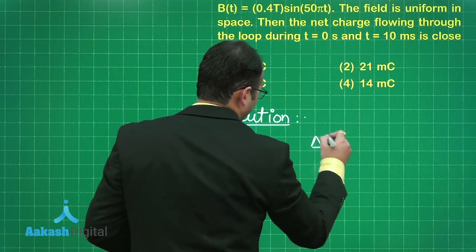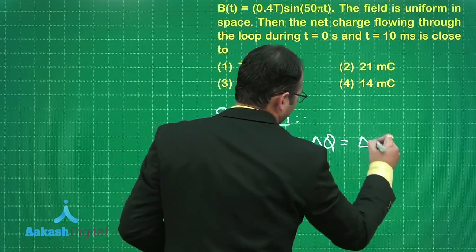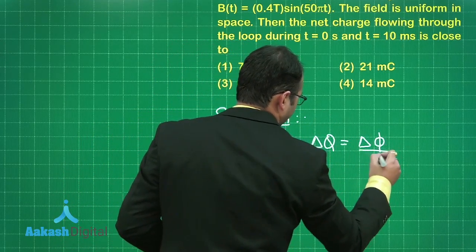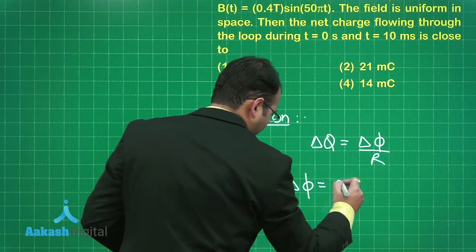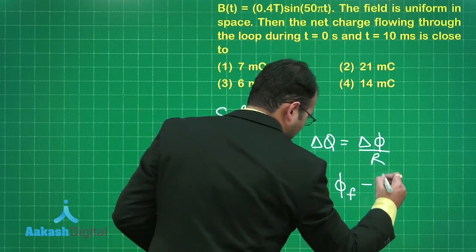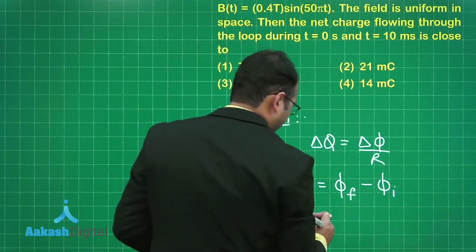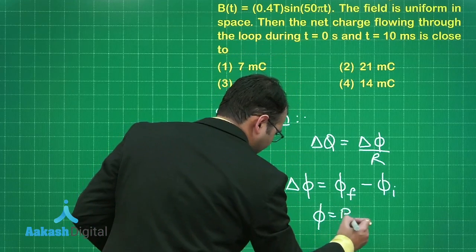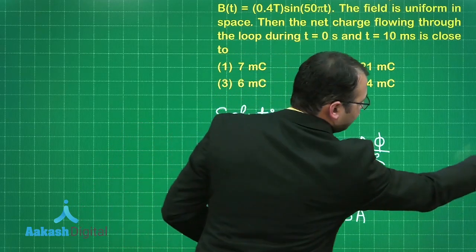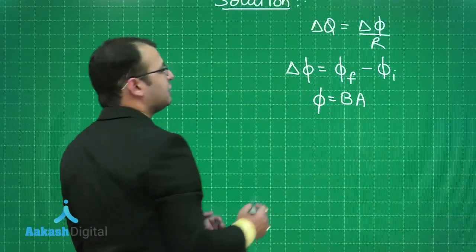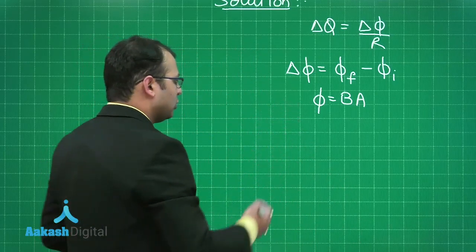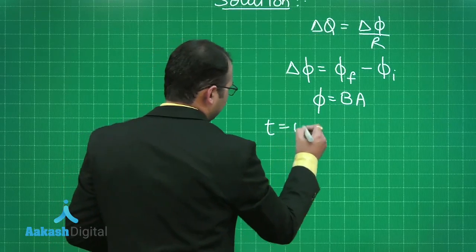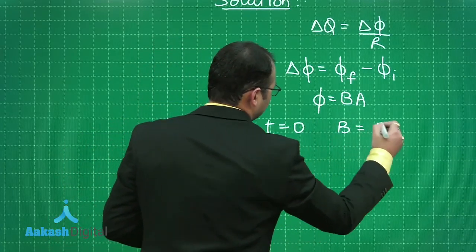Now you must be aware of this formula of delta Q equals delta phi by R, where delta phi is the final flux minus initial flux, and the formula for flux is easily given by magnetic field into area. We just have to know what is the magnetic field at 10 milliseconds and what is the magnetic field at 0 seconds. Obviously, as per the given equation, at t equals 0, magnetic field would be 0.